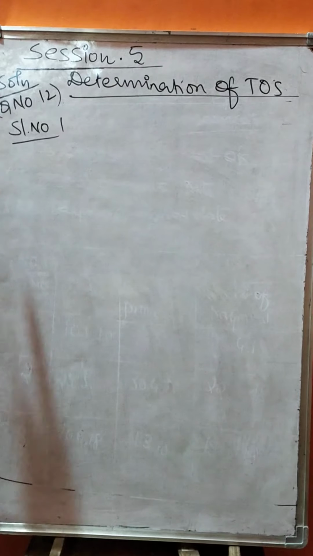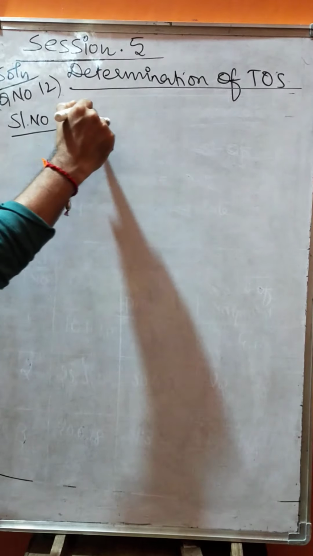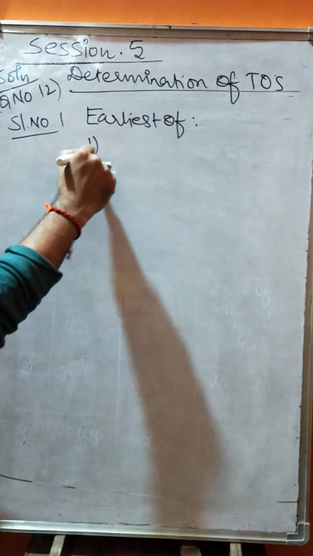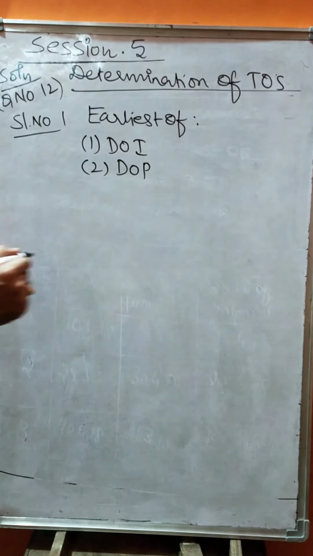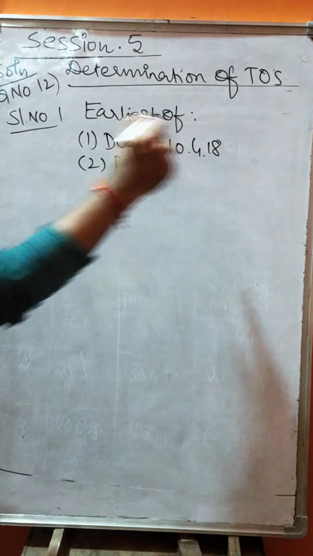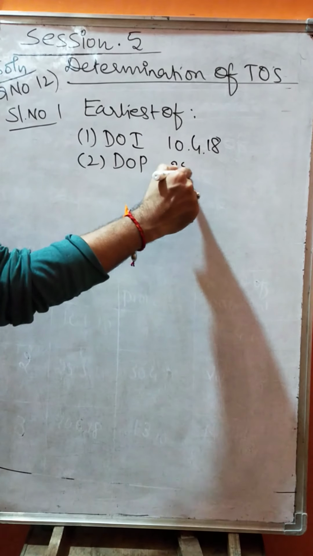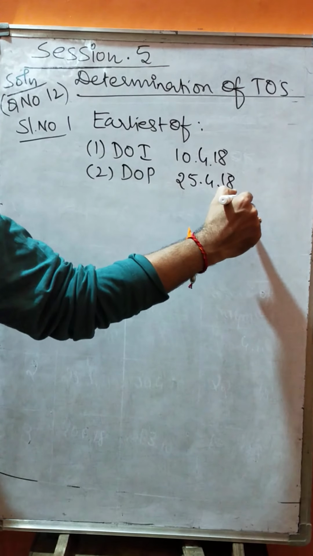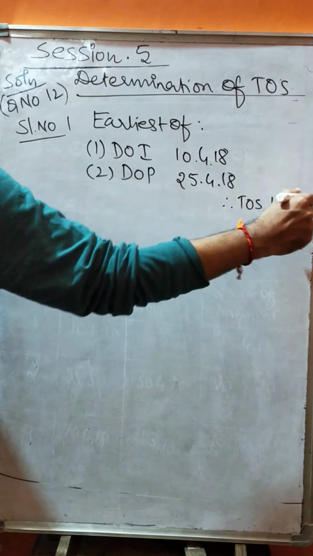Look at the solution part for question number 12. Serial number 1, determination of time of supply. We should consider the earliest of 2 dates. What are the 2 dates we require? Date of issue of invoice, date of payment. The date of issue of invoice is given as 10th April 2018. Then the receipt of payment is 25th April 2018. In these two, which comes earlier? Therefore the time of supply is 10th April 2018.